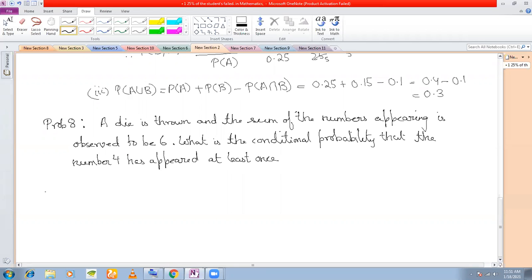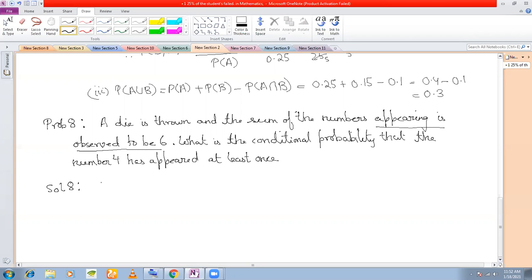Now if you read the question carefully, tell me which one is the given event here. The number appearing is observed to be 6. This is the given event. And what is the event whose probability you have to find out? The number 4 has appeared at least once.